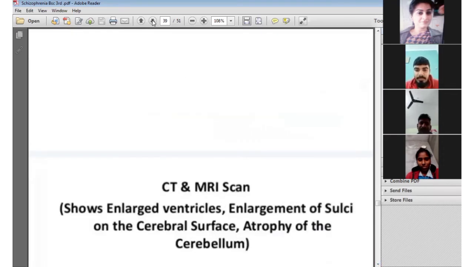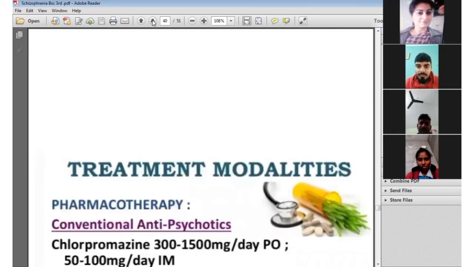And the next diagnostic evaluation is CT scan and MRI, computerized tomography and magnetic resonance imaging. It shows enlarged ventricles, enlargement of the sulci on the cerebral surface, and atrophy of the cerebellum. Because due to the atrophy, there is an alteration of the mood, thinking, and behavior of the person.